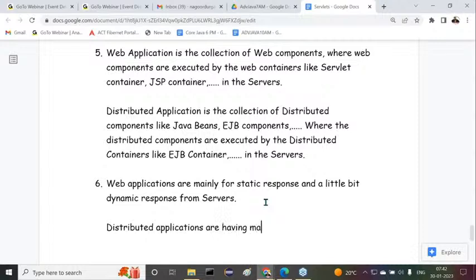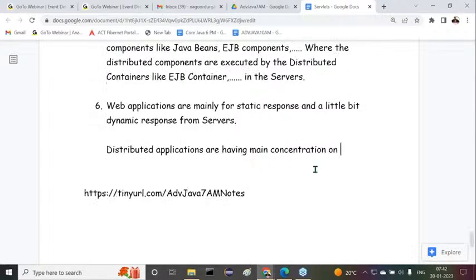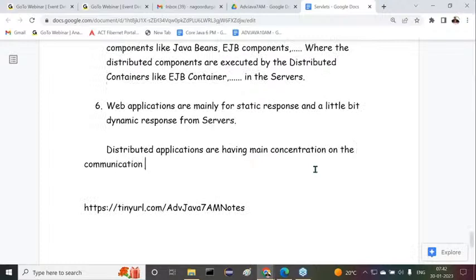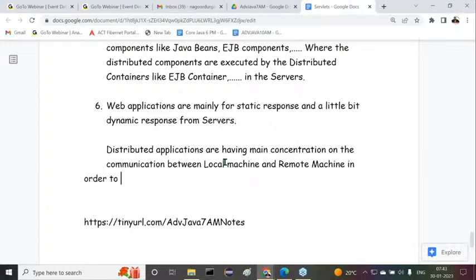Now understand this clearly about distributed applications. Distributed applications have their main concentration on the communication between the local machine and the remote machine, in order to consume remote services from the local machine.